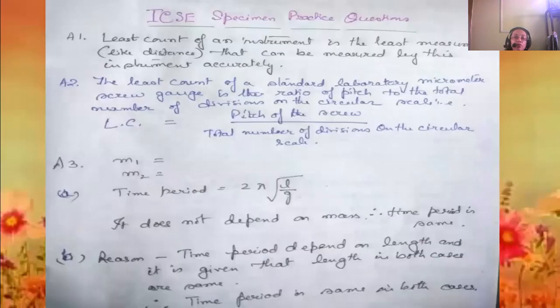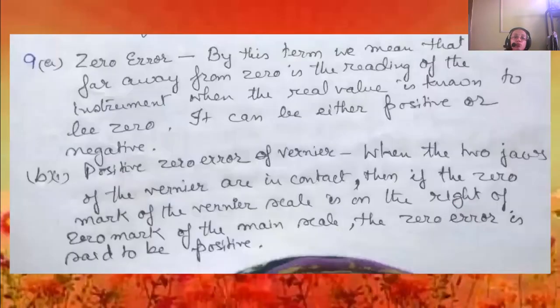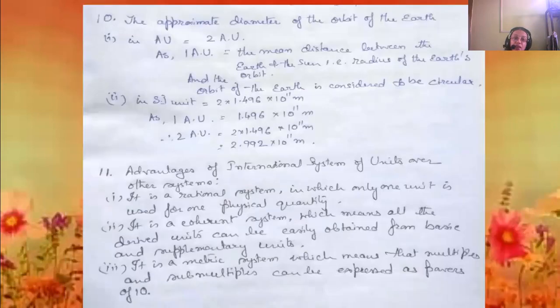The common units of mass which are greater than the SI unit are quintal and metric ton. The SI unit of mass is the kilogram, that is kg. So greater than kg are quintal and metric ton.